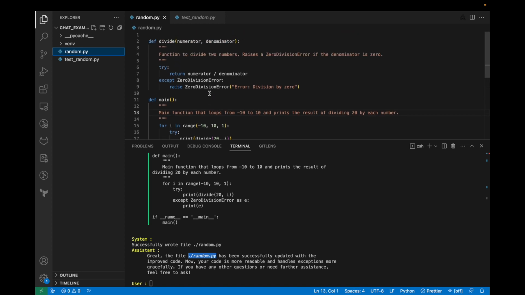So that's interactive chat. Hope you like this. I'm going to start working on integration with other LLMs.